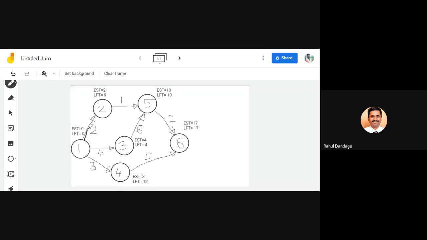So can I say it is like this? I will take a different color. 1 dash 3, from 3 to 5, and from 5 to 6. So out of the 7 activities, 3 activities are critical activities. So what about others? Whether your answers are matching with this?